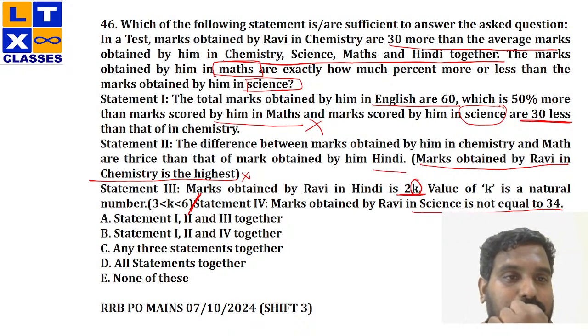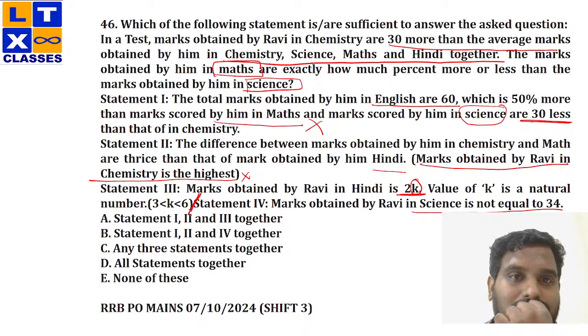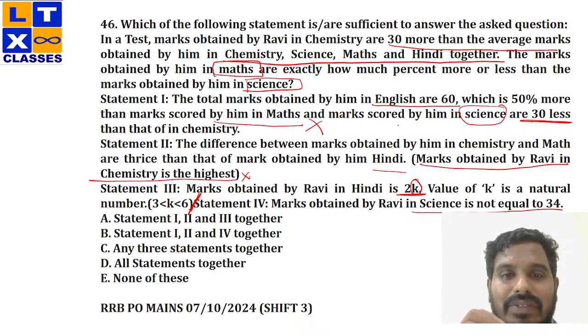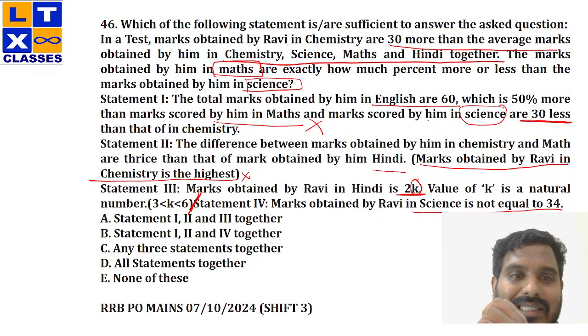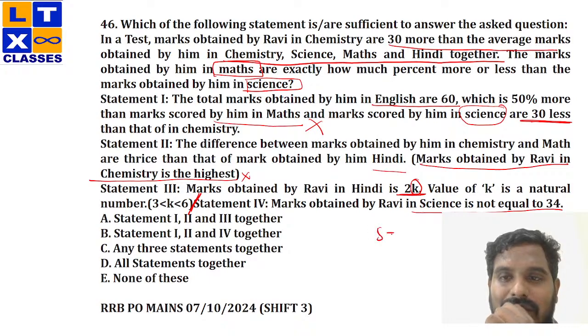Now, taking the statements together, what we are expected to calculate is the marks of Max and science, right? So marks of Max has been given in the question itself from the first statement. Now quickly check with the marks of science. Marks scored by him in science are 30 less than in chemistry. So science equals 30 less than that in chemistry, so chemistry minus 30, right? This is from the first statement, right?